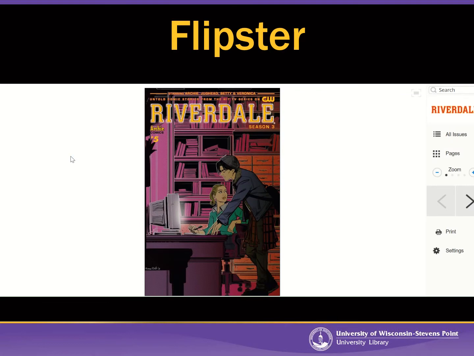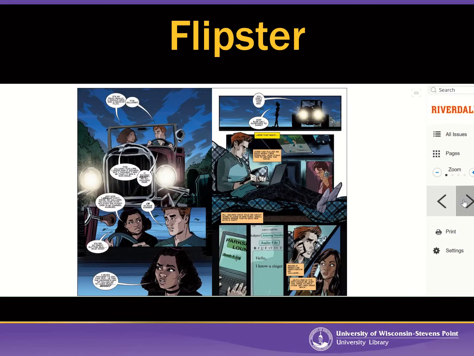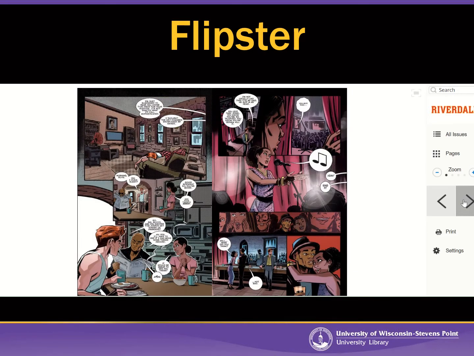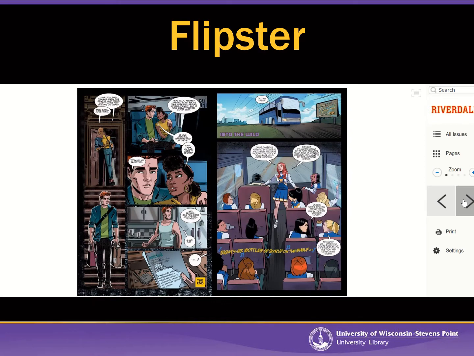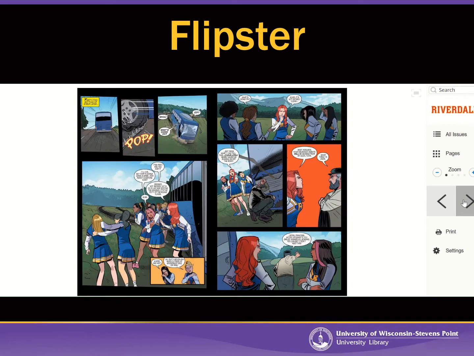of the comic book. Now, what's cool about Flipster is that the magazines are laid out identically to the print version. So it's exactly how the magazine appears if you were to buy a print copy at, say, Walgreens or the grocery store. And then what you can do in Flipster is actually just flip through the pages. That's probably where Flipster got its name. And you're going to notice some arrows over here on the right. So I can just flip through the different pages of the Riverdale comic book. And again, it's exactly how it appears in the print version.